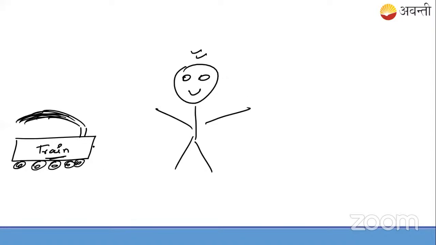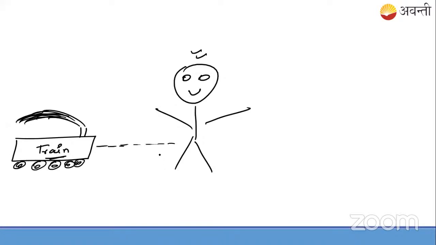It's moving like this. Okay. This train is coming like this. Chuk, chuk, chuk, chuk, chuk.